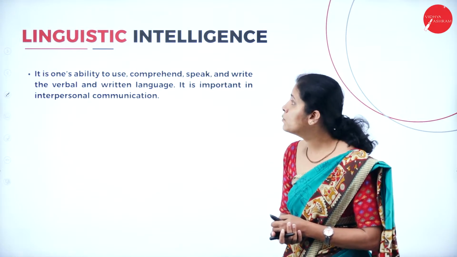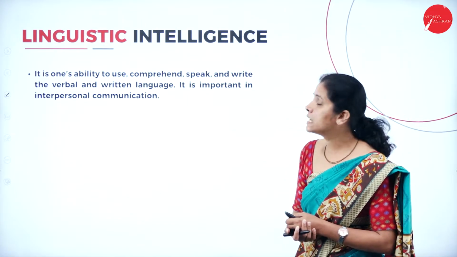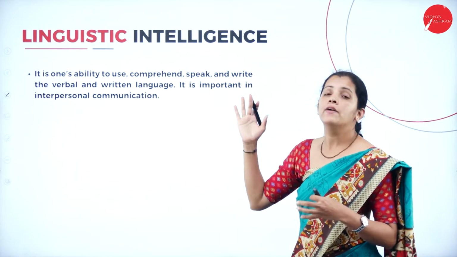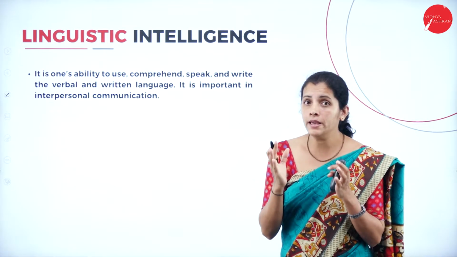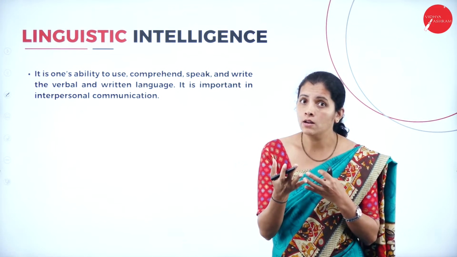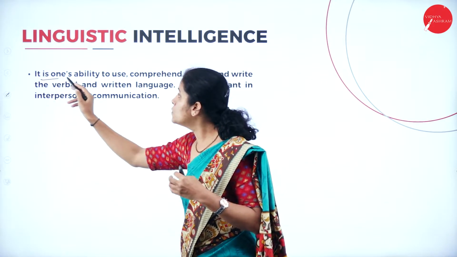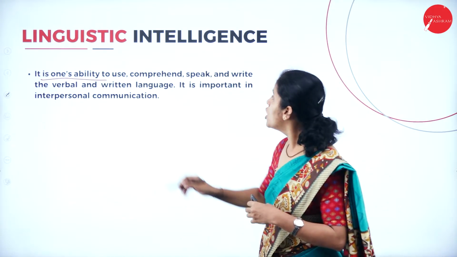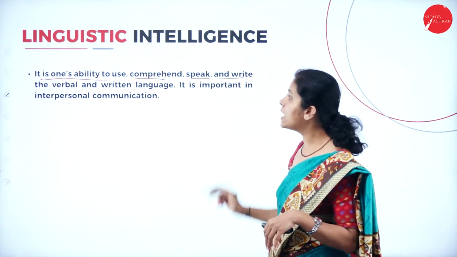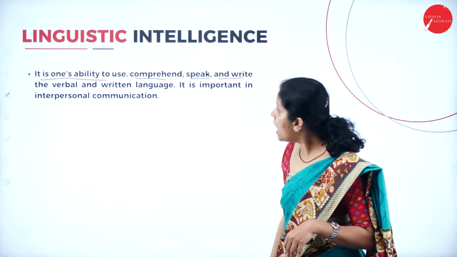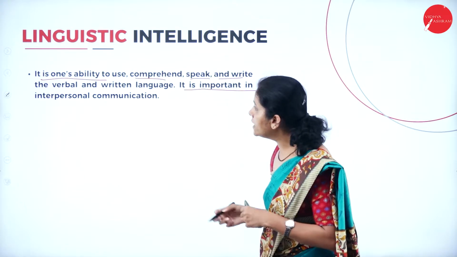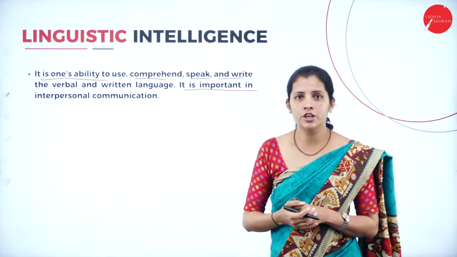Moving further, I'm going to have linguistic intelligence. So what is linguistic intelligence? If I consider human beings, how do they communicate? Through oral language. Linguistic intelligence is one's ability to use, comprehend, speak and write verbal and written language. It is important in interpersonal communication.